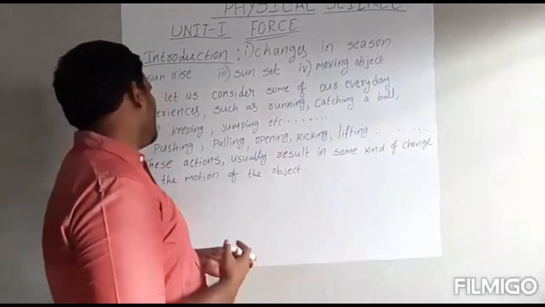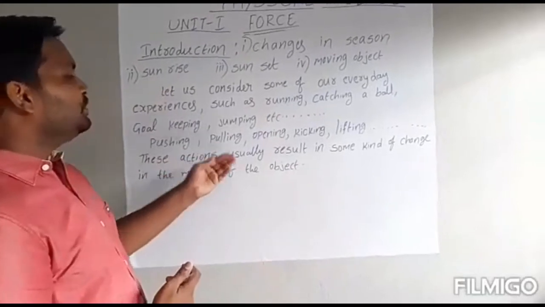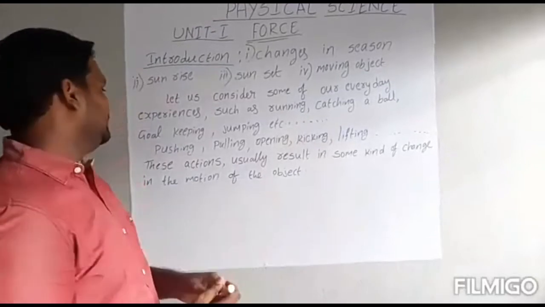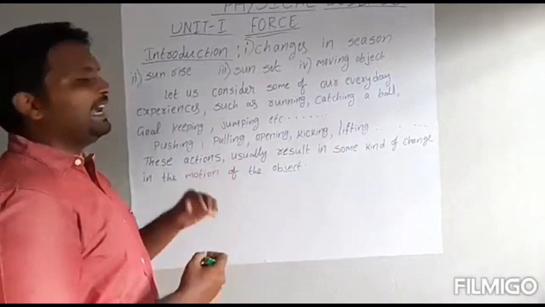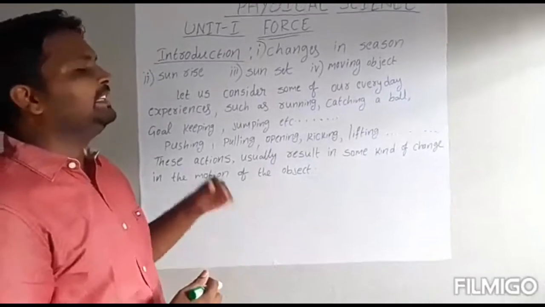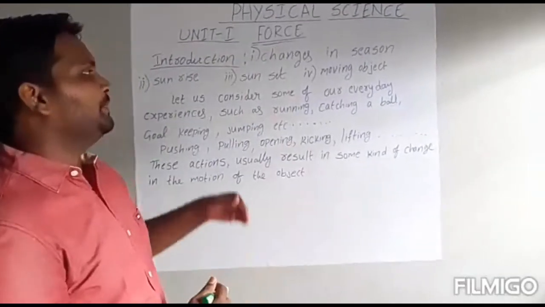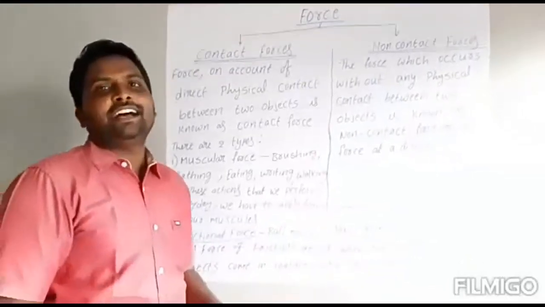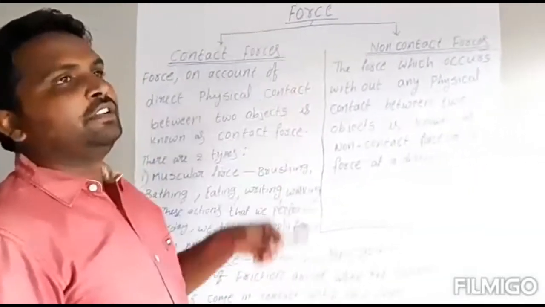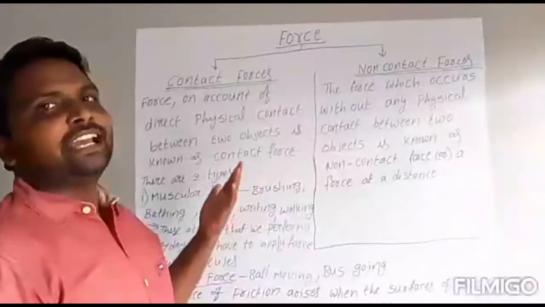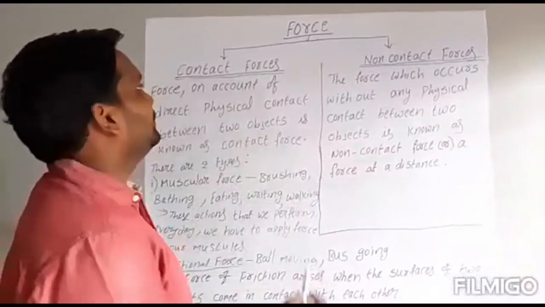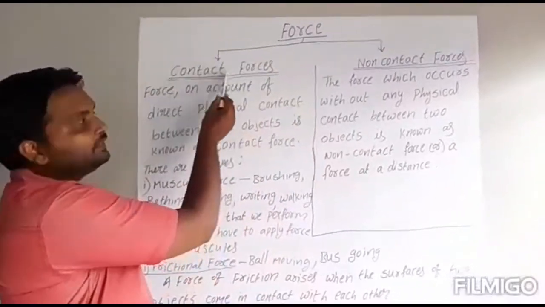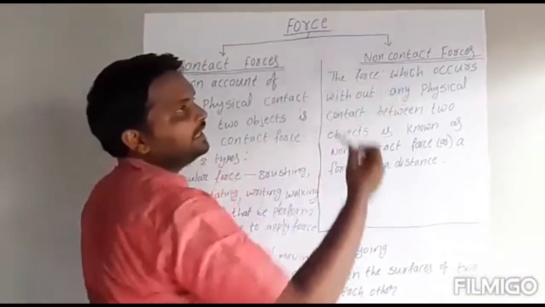Why are these changes happening? These actions usually result in some kind of change in the motion of the object. So what is that action that is giving changes in these examples? We will find out. These changes are occurring because of force. Previously I said the types of forces. Force again has two types: one is contact force and another one is non-contact force.